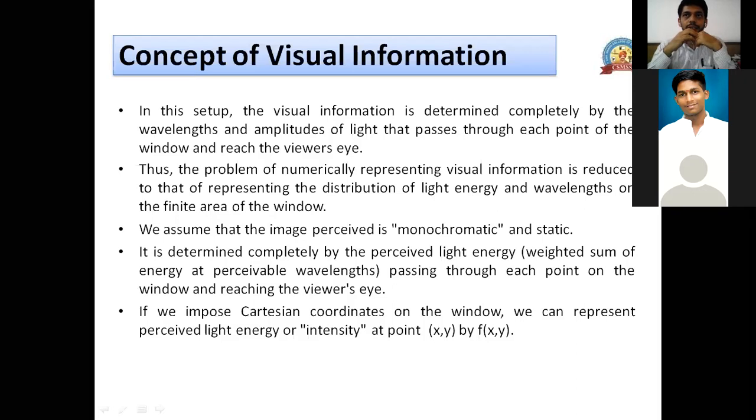Let's say, for argument's sake, let's assume that the intensity of light here is from 0 to 10,000. Complete intensity 0, that is missing energy, is black, and an intensity of 10,000 is luminous.